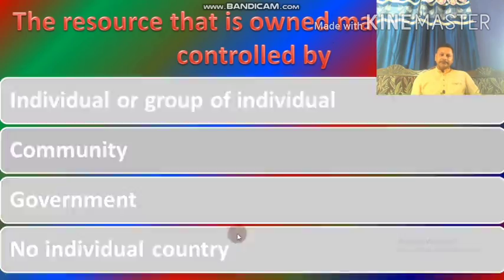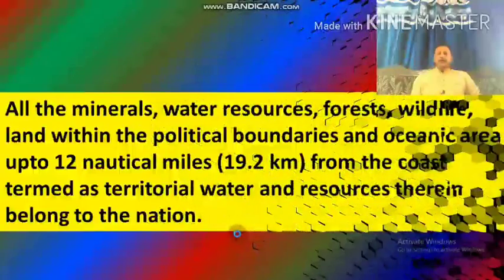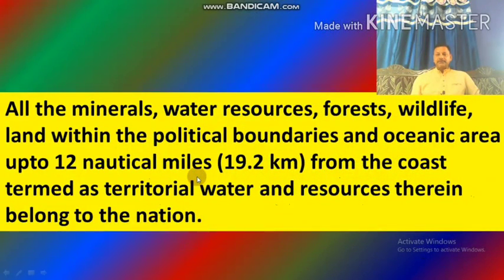Now, if you talk about examples of national resource, one vital example is all the minerals, water resources, forest, wildlife, land within the political boundaries and oceanic area up to 12 nautical miles from the coast, termed as territorial water, and resources therein belong to the nation.